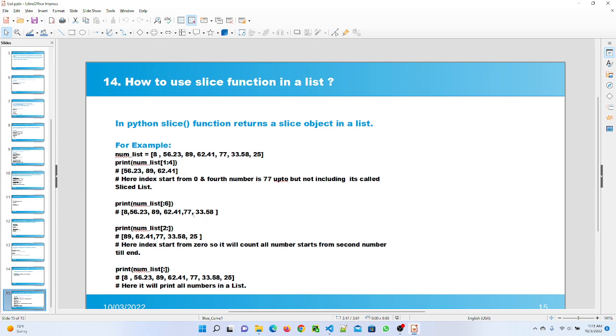Here when I mention :6, it only prints the values 0 to 5. Since in Python list the index starts from the 0, it starts from the 0 value till 5. 6 value is not printed after execute the program. Here when I mention 2:, then from the value 2, it prints all other values. See, it is not able to print the 0 or first value. It starts from the second value to print after the execute of this program. When you put only the colon, it prints the whole list. So this way the slice function works in Python list.